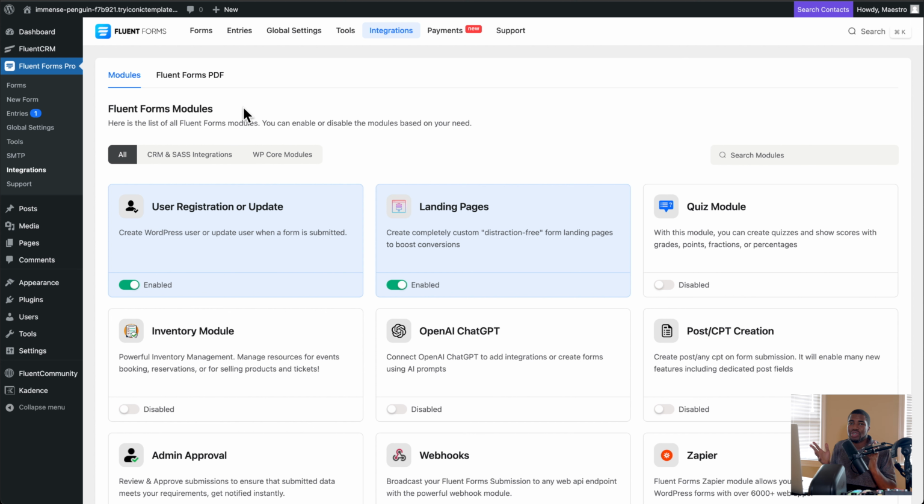This is not an official review of Fluent Community. It's going to be hard to remember all these different Fluents. Remember the Fluent Community, Fluent CRM, Fluent Forms, Fluent Booking. I know there's people who mess up all the time because there's so much, right? They're influenced by the Fluent. But Fluent Community, this is not my official review.